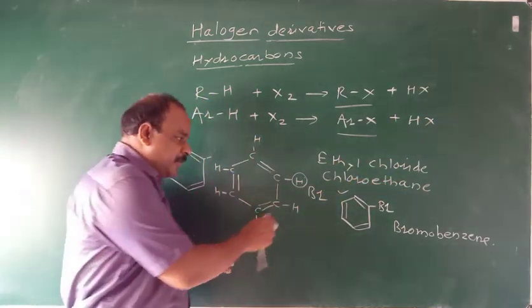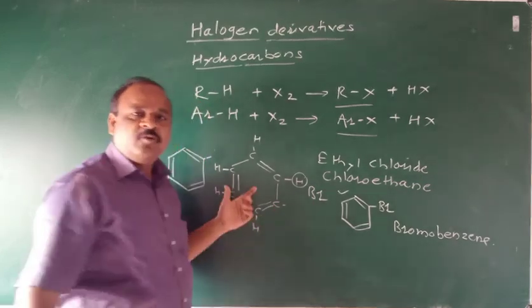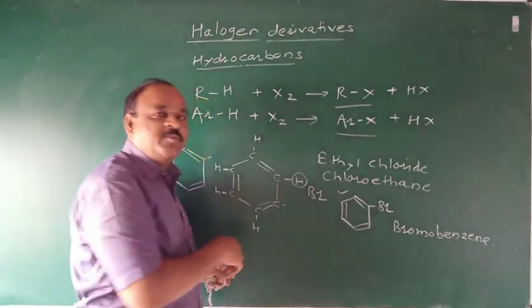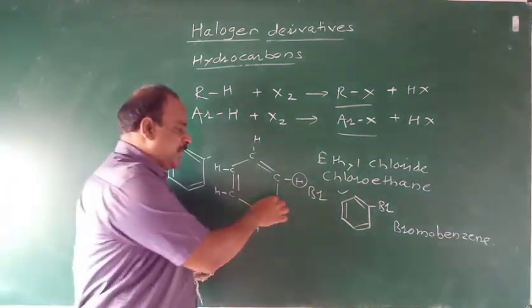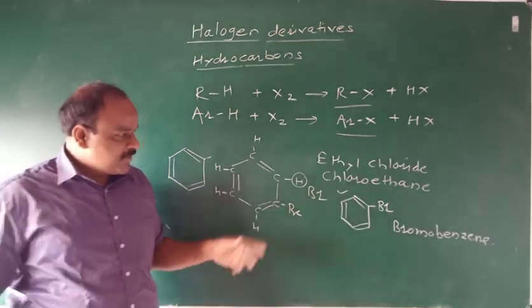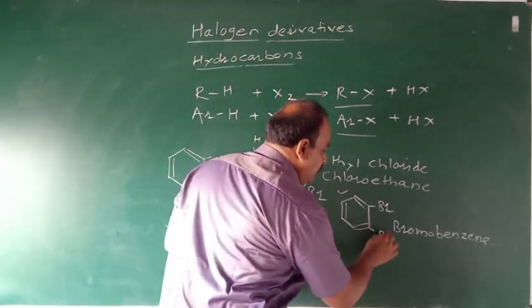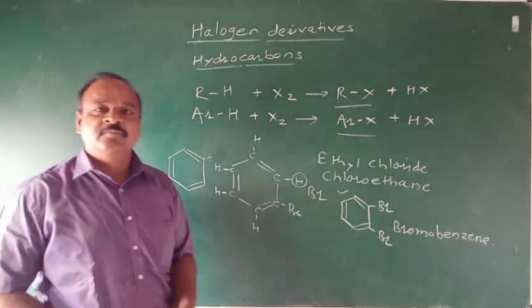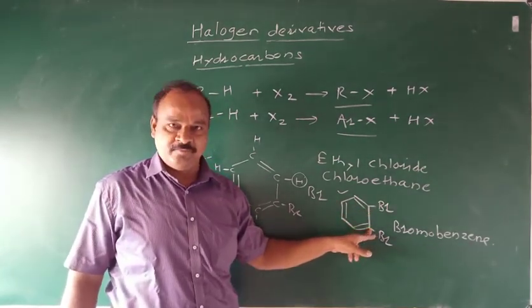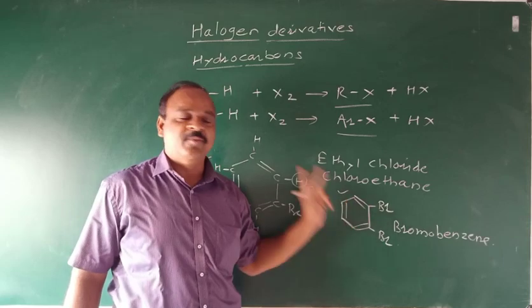Here, another hydrogen atom of benzene can also be replaced by another halogen atom, which may be the same or different. Suppose it is replaced by Br. Then such a compound is also called a halogen derivative. The name of such compound is ortho-dibromobenzene. It is 1,2-dibromobenzene.